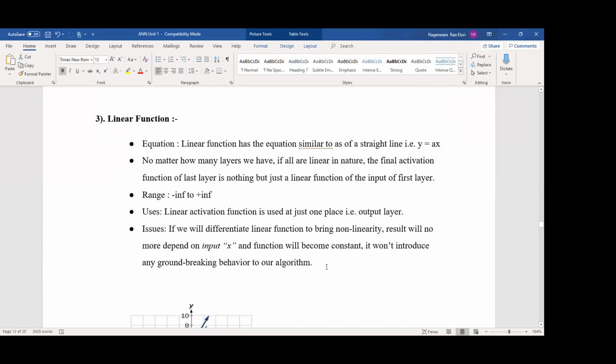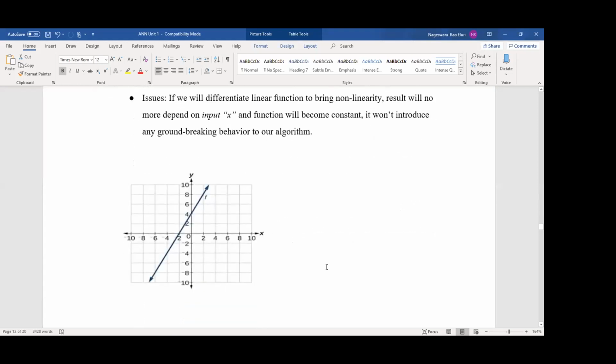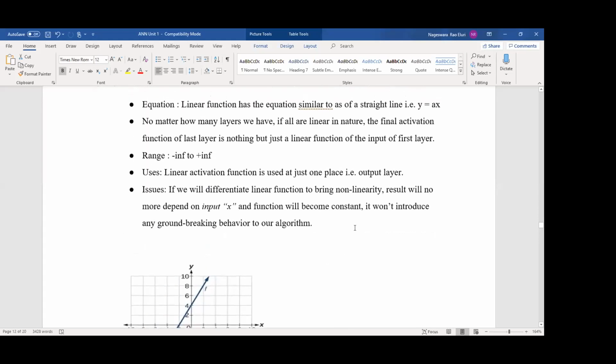If there is a bias, it will not pass through the origin, either above the 0 or below the 0. I mentioned here the points, y equal to ax, no bias, it passes through the origin. That's all, okay. So linear activation function is used in just one place, the output layer.